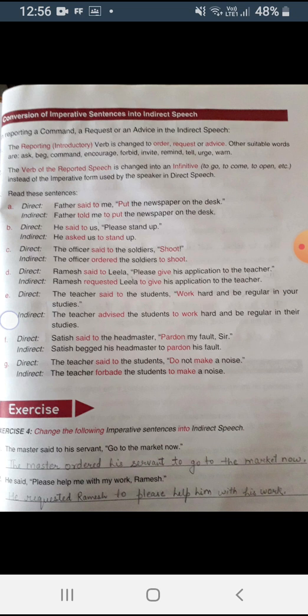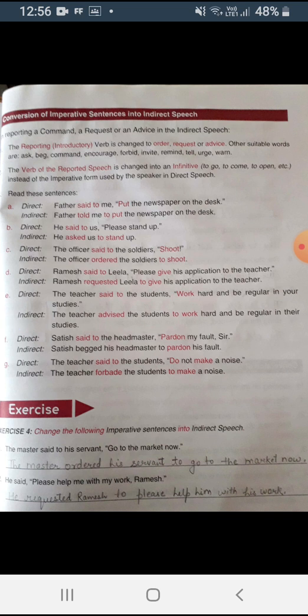To say no for something. Okay. So the teacher forbade the students to make a noise. Forbade in Hindi means किसी को किसी चीज़ के लिए मना करना. Okay. So like this, you have to convert imperative sentences into indirect speech. I hope this is clear to everyone.